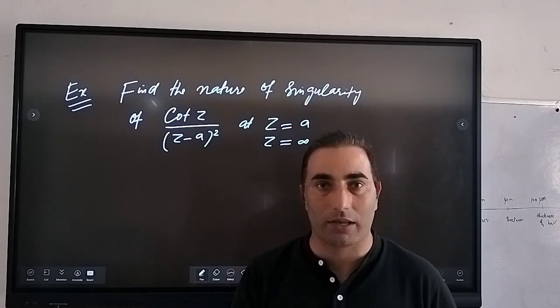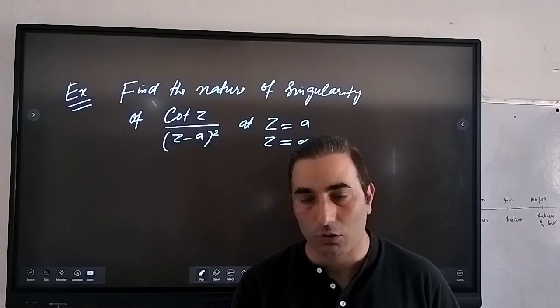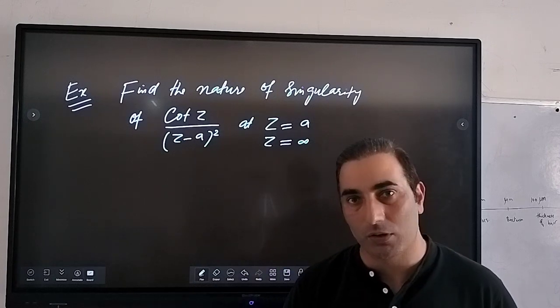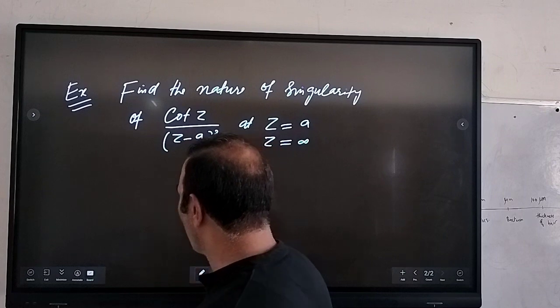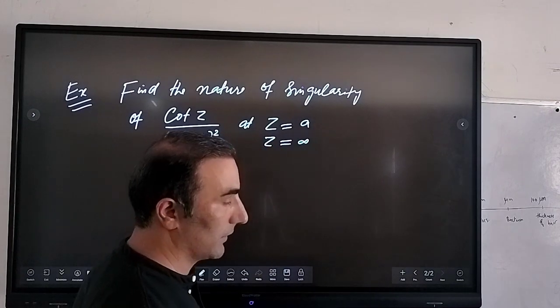If we have one singular point, there can be more than one singular point or more than one singularity, right? That is what we call a non-isolated singularity, right?